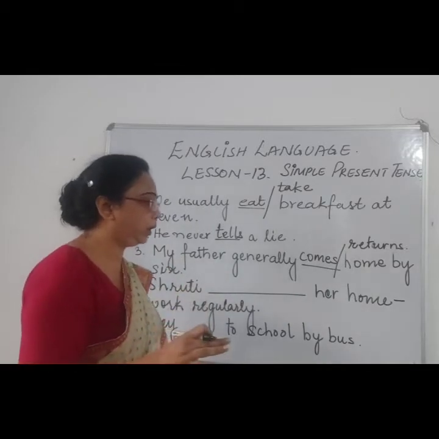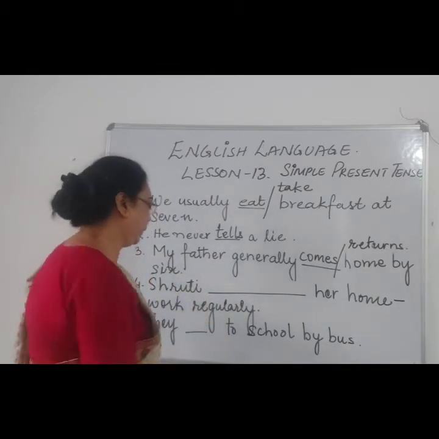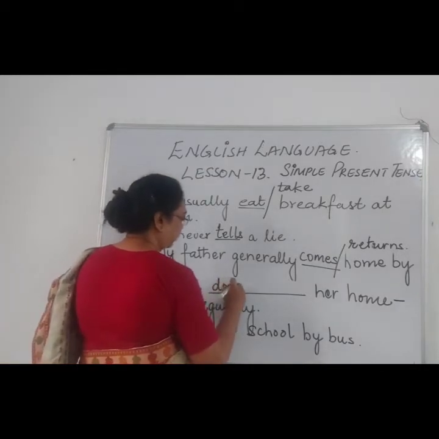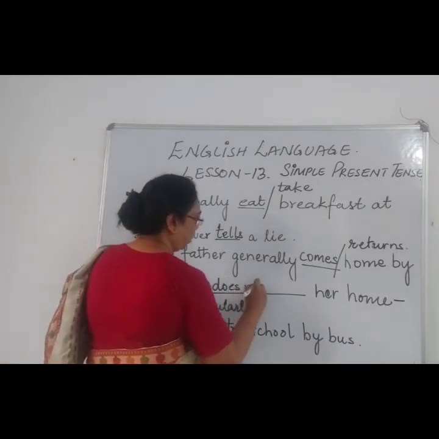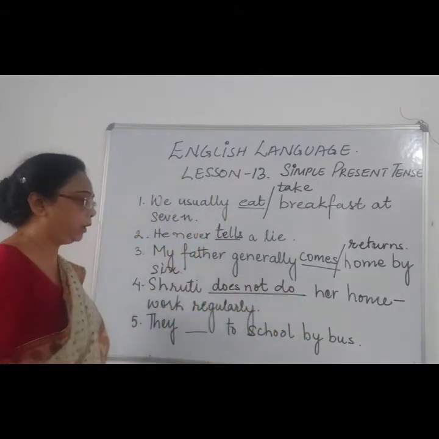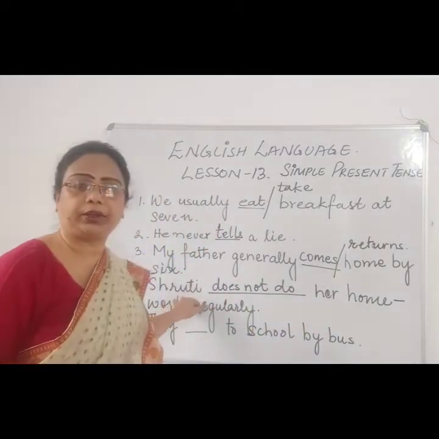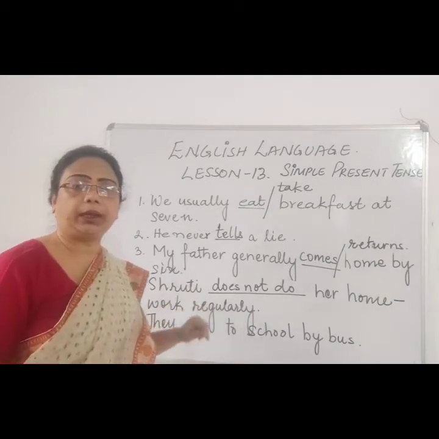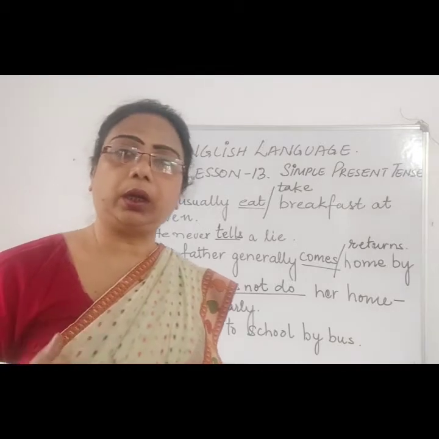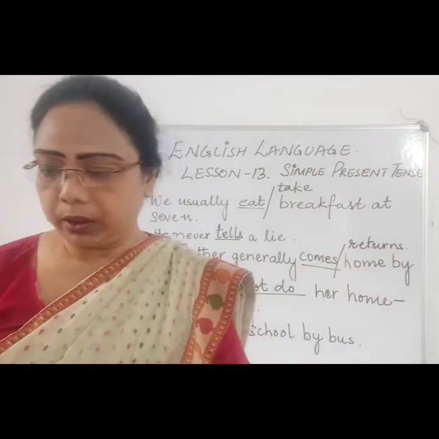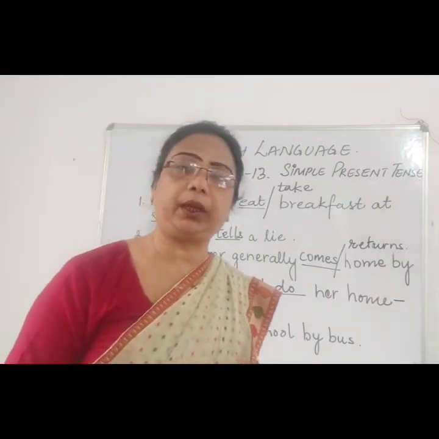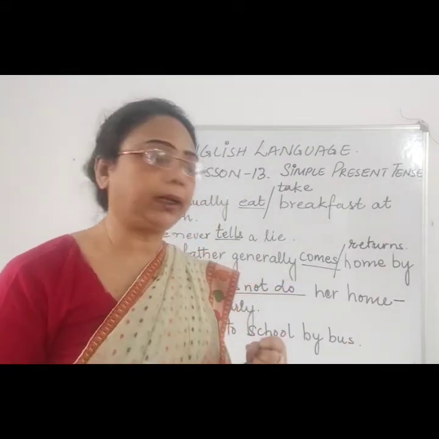No, we'll talk about a negative sentence: Shruti does not do her homework regularly. Now Shruti has adopted a habit of not completing her work on time. So she has repeatedly adopted that habit.